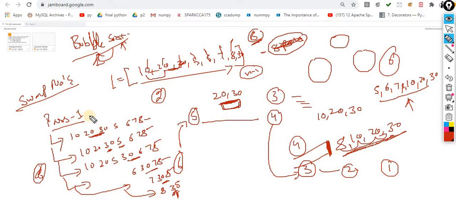That means you are supposed to take the number of passes. So the first loop will decide that. Now you can check this one, your outer loop. It decides how many steps I am supposed to take. I am supposed to take 6 steps. And this is the concept of the inner loop. On every outer loop iteration, you are supposed to perform all these steps, and the steps are always reducing: here 6, here 5, here 4, 3, 2, 1.